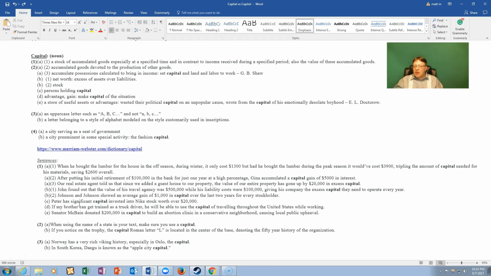In other words, Johnson & Johnson was selling so many products that people who invested in stock in their company made an average of $1,000 every year. That's not bad. That's decent.